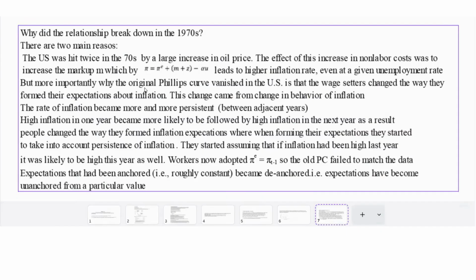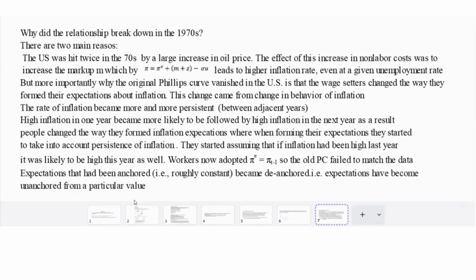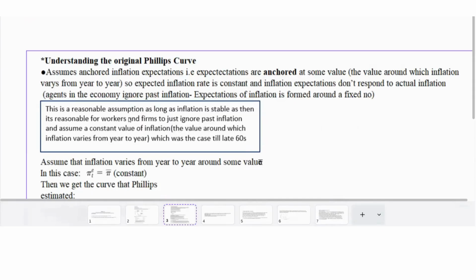Expectations that had been anchored, i.e. roughly constant around a number, became de-anchored. They became unanchored from a particular value. That's why the relationship broke down. Because remember, when we talked about the original Phillips curve, we said it assumes anchored inflation expectations, i.e. expectations are formed around some fixed number, they're anchored at some value. That is only a reasonable assumption as long as inflation is stable and not persistent.